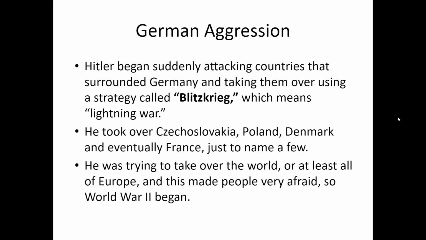Hitler began suddenly attacking countries that surrounded Germany and taking them over using a strategy called Blitzkrieg, which means lightning war. He took over Czechoslovakia, Poland, Denmark, and eventually France, just to name a few. He was trying to take over the world, or at least all of Europe. And this made people very afraid. So World War II began.